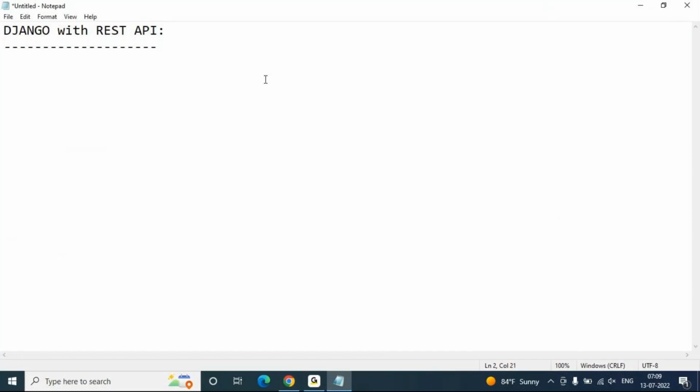So this is the first session of Django with REST API. First we will focus on Django sessions, and after completion of Django, then we'll focus on REST API. The time duration of this course is 2 months. From today onwards, it will take 2 months to complete this Django with REST API.